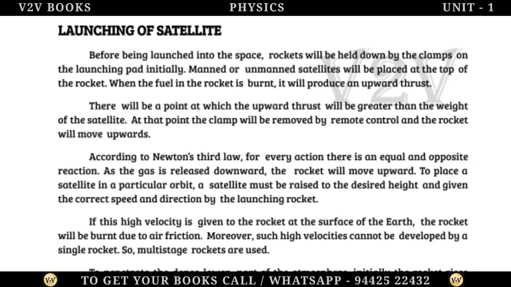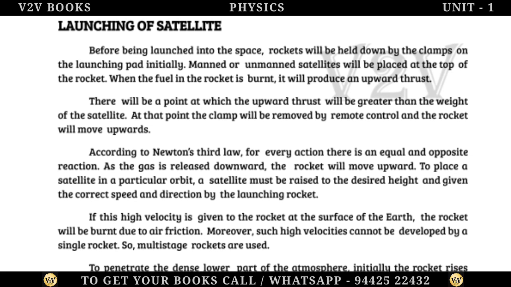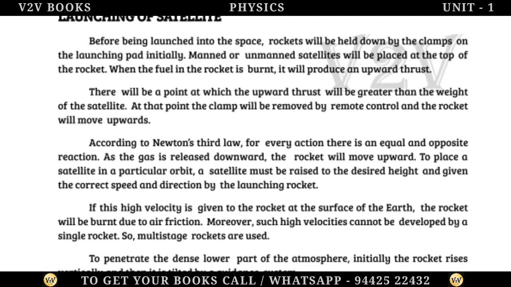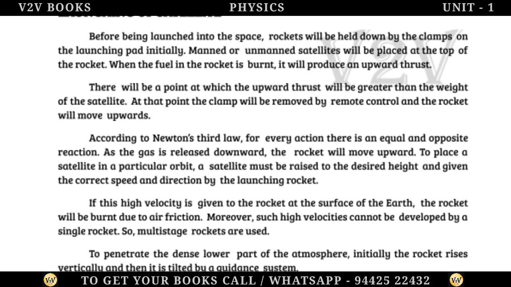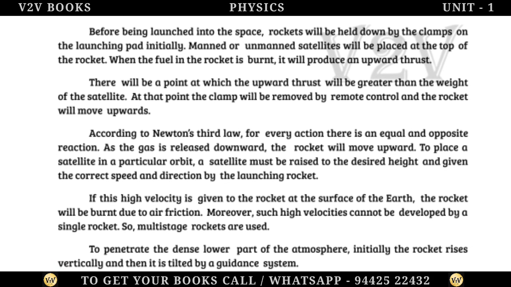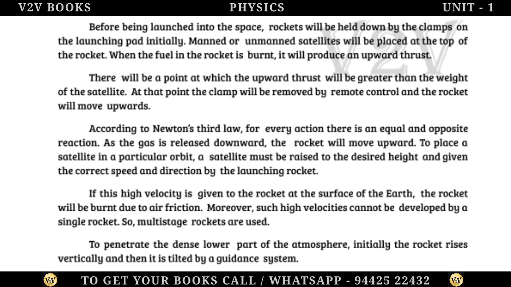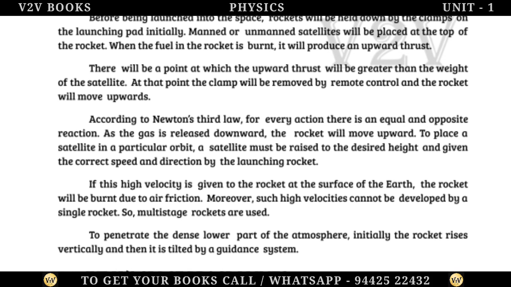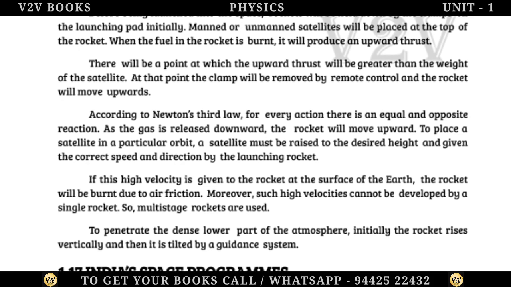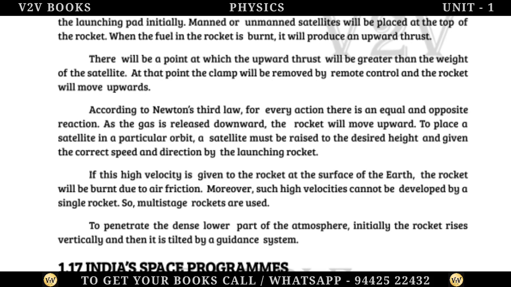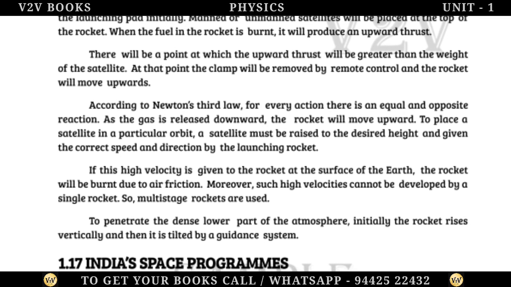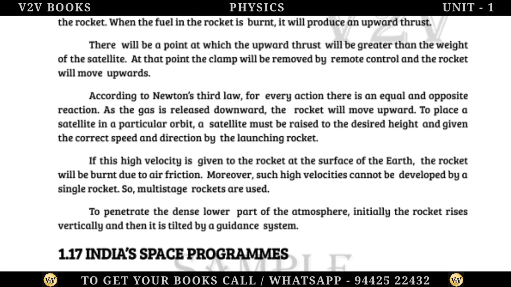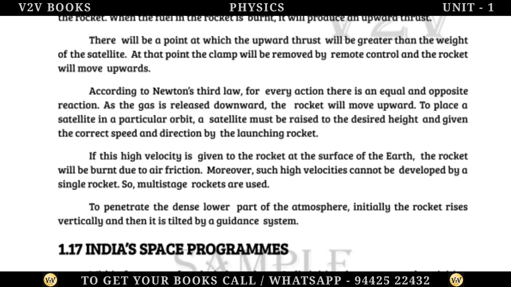When the fuel in the rocket is burnt, it will produce an upward thrust. There will be a point at which the upward thrust will be greater than the weight of the satellite. At that point, the clamp will be removed by remote control and the rocket will move upwards. According to Newton's third law, for every action there is an equal and opposite reaction. As the gas is released downward, the rocket will move upward.